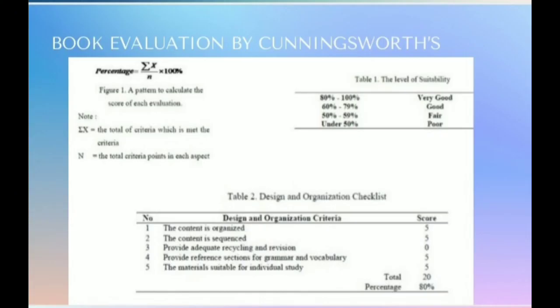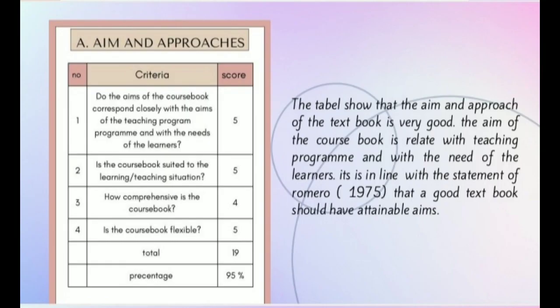This is the formula from Cunningsworth to evaluate the coursebook English SMP MTs Grade 7. The aims and approaches: the table shows that the aim and approach of the textbook is very good. The aim of the coursebook is related to the teaching program and the needs of the learners. It is in line with the statement of Romero, 1975, that a good textbook should have attainable aims.